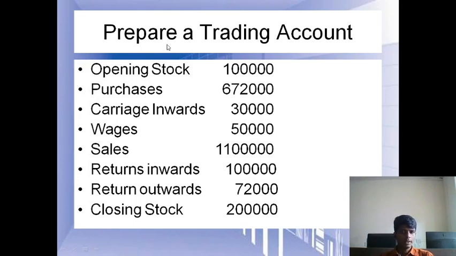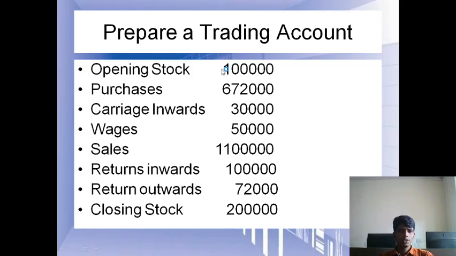Here I am explaining, try to understand which entries we can pass on the debit side. First we are going to take opening stock. As opening stock we'll record 1 lakh. Then we are going to record purchases, that is 6,72,000.